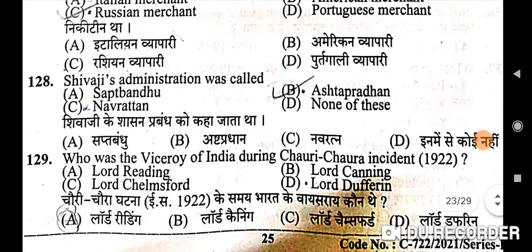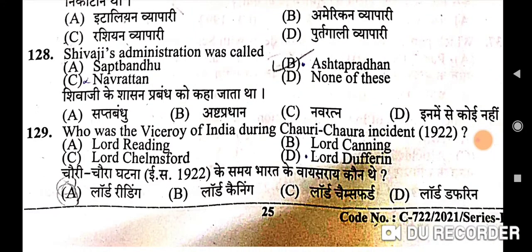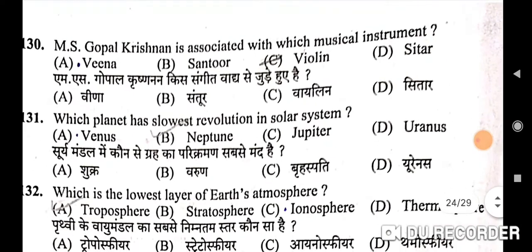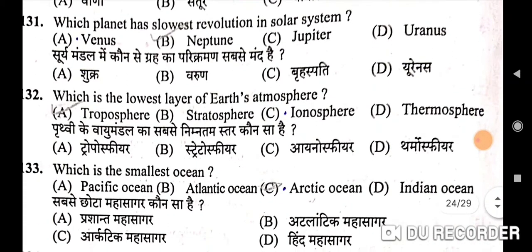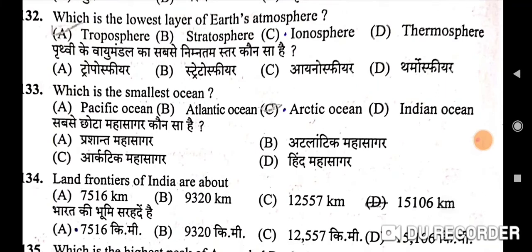Correct option is B. Next question is who was the Viceroy of India during Chauri Chaura incident 1922? Correct option is A, Lord Reading. Next question is 130th question. M.S. Gopalakrishnan is associated with which musical instrument? Correct option is violin. Next question is which planet has slowest revolution in solar system? B is the correct option, Neptune. Next is which is the lowest layer of Earth's atmosphere? So troposphere is the lowest layer of Earth's atmosphere and it is the closest to the Earth. Next is which is the smallest ocean?